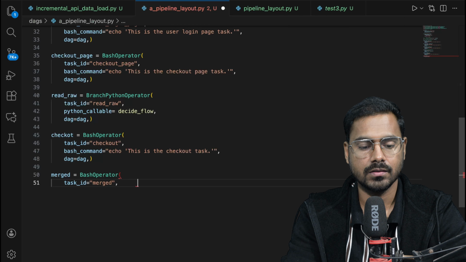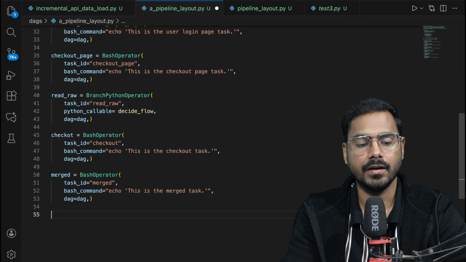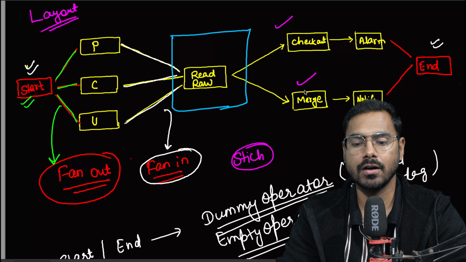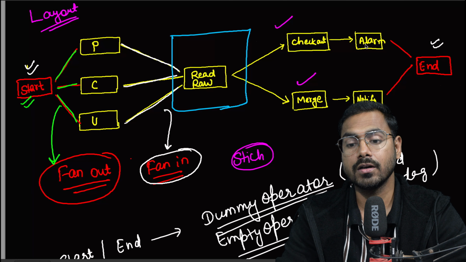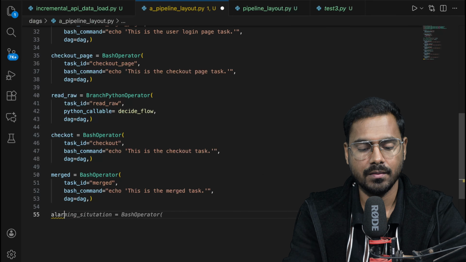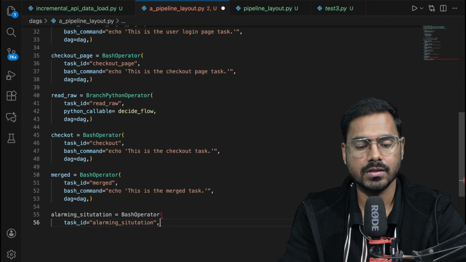The suggestion is not there, yeah, I got this suggestion. So now all the tasks, checkout and merge, are created. For checkout, the alarming is there, but for merge, notify is there because we want to notify it. So now first I'll create the alarming situation.